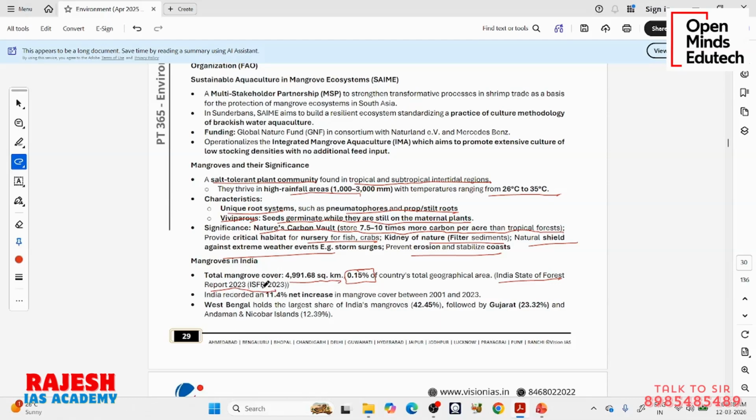But if you go by 2023 data, it is 0.15%. India recorded an 11.4% net increase in mangrove cover between 2001 and 2023. So we are seeing a net increase. This can be a statement in itself. Then West Bengal holds the largest share of India's mangroves, followed by Gujarat, Andaman and Nicobar Islands, etc. So most mangroves we see are in West Bengal.